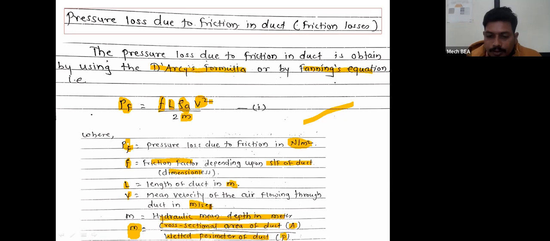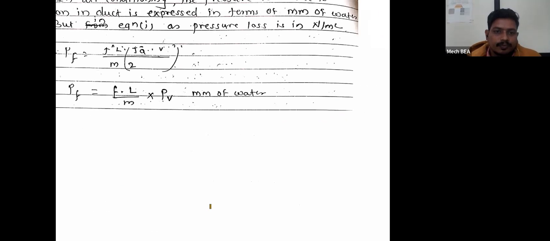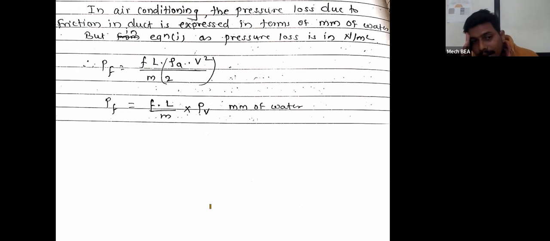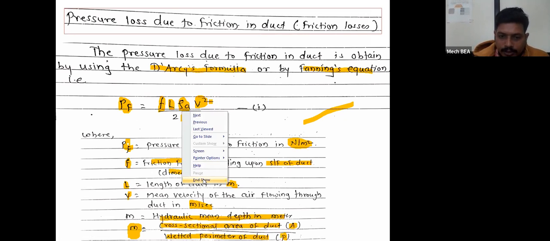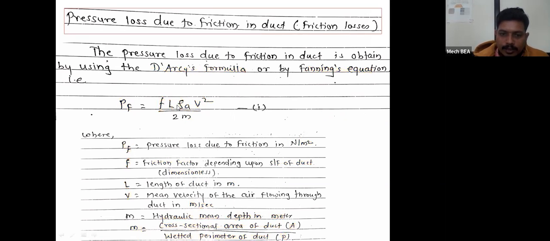Okay. So in this formula, if I rearrange the equation, Pf is equal to f L rho V square upon 2 A. This was the formula. So how am I going to rearrange it?